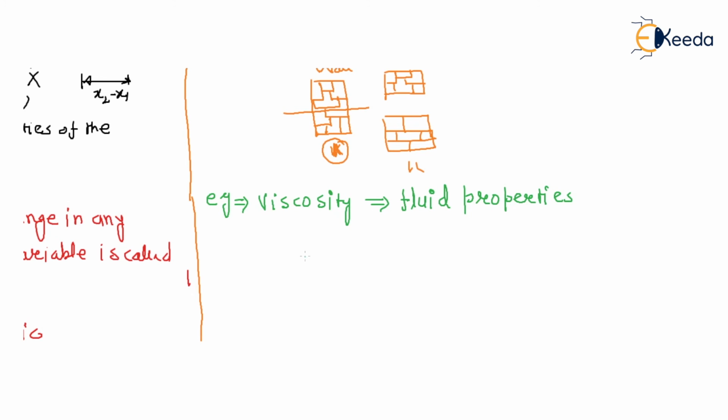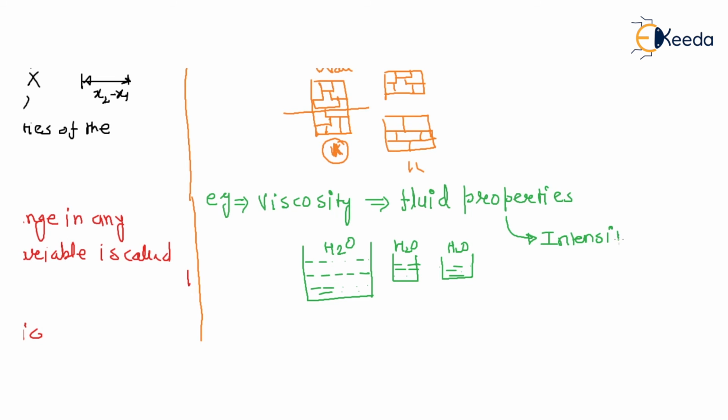So if there is a container in which there is water, and we change to a different size of container with the same fluid, H2O, will the viscosity change? No. So this is also an intensive property, right? Okay.